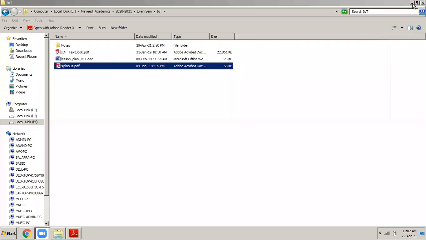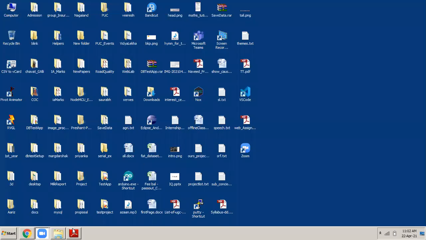More or less, there are 2 modules which are very, very easy, and 2 modules which are a little more theoretical. They contain a lot of diagrams, so you may feel that studying those modules will be a little difficult. But overall, I would say the subject is easy to pass, absolutely no problem. I will share my screen now, in which I will show you the syllabus for the subject.